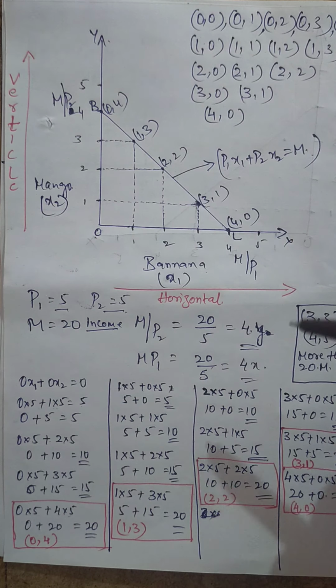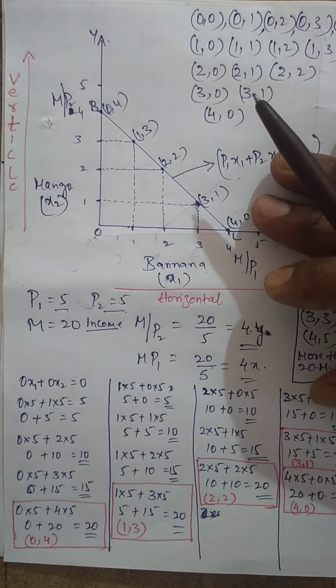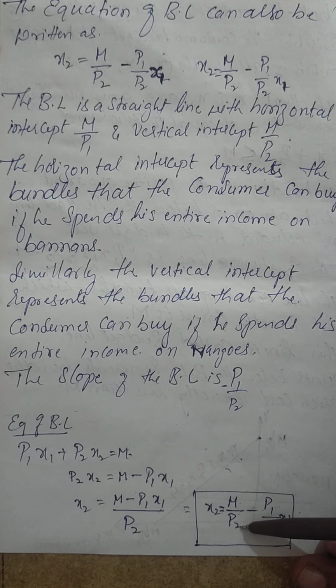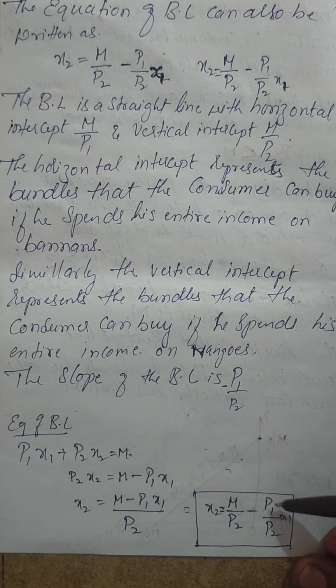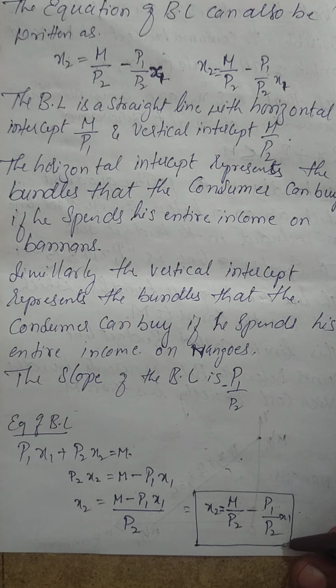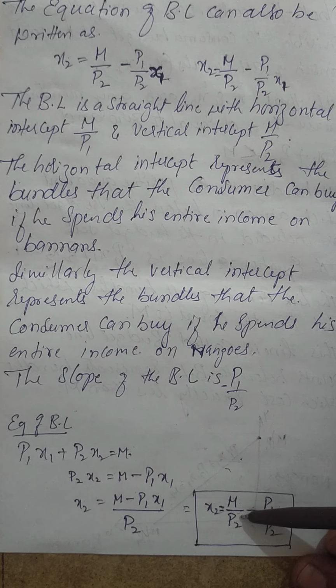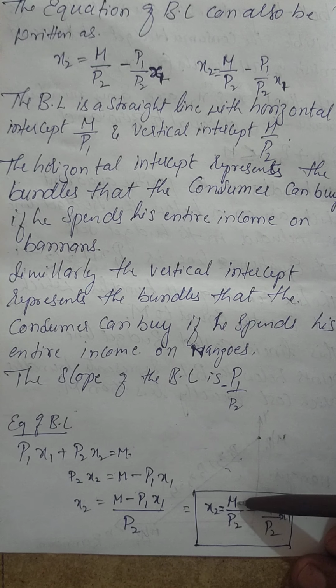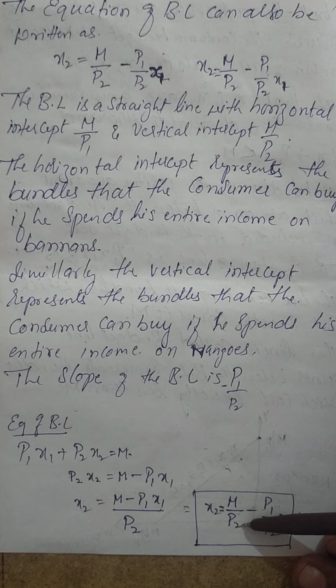The expression for the intercept was m divided by P2, and minus P1 divided by P2, which is the price of the first good divided by the price of the second good, into x1, is the slope. If you want to see the horizontal or vertical intercept, we have to go by income divided by the price of the first good and the price of the second good.